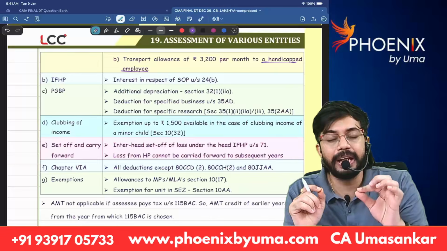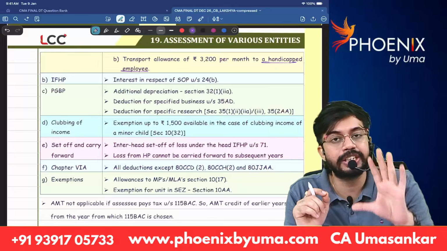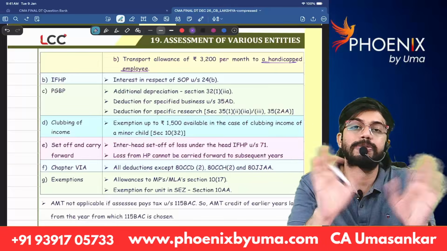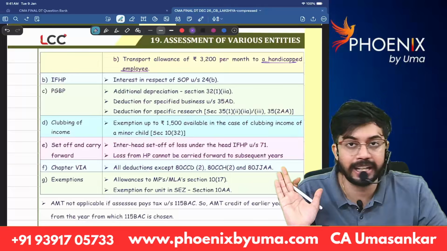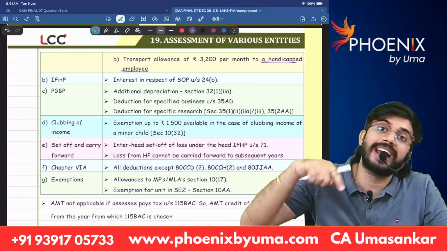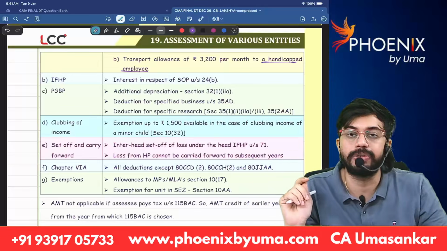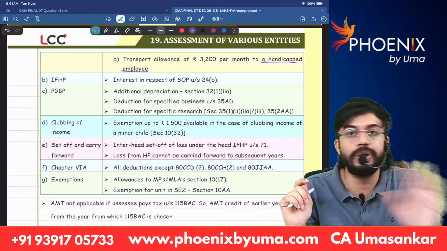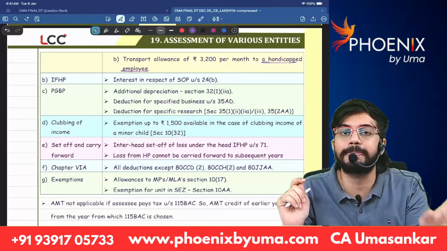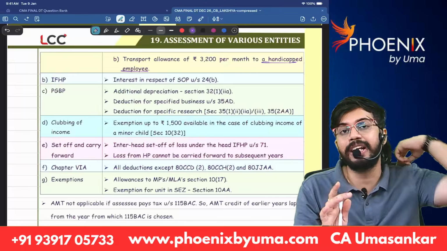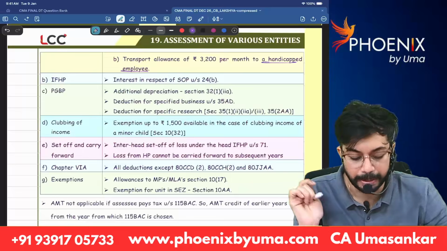So simply under default tax rates under section 115 BAC, loss from house property is not eligible for inter-head set off. And it cannot be carried forward to subsequent years also. So loss from house property, don't do inter-head set off, don't carry forward to subsequent years, only eligible for intra-head set off under section 115 BAC.